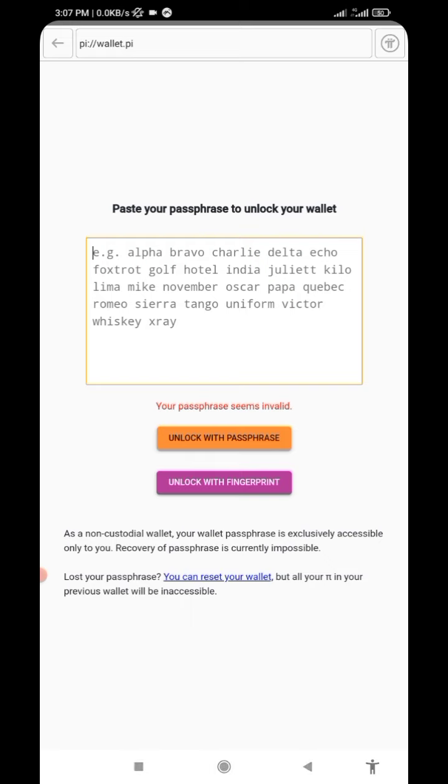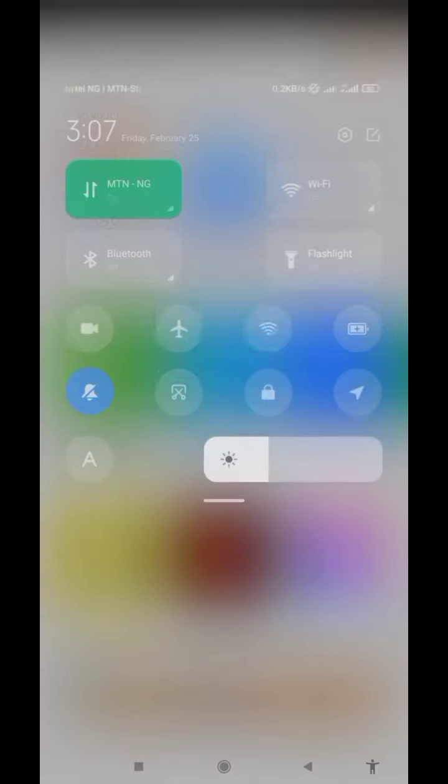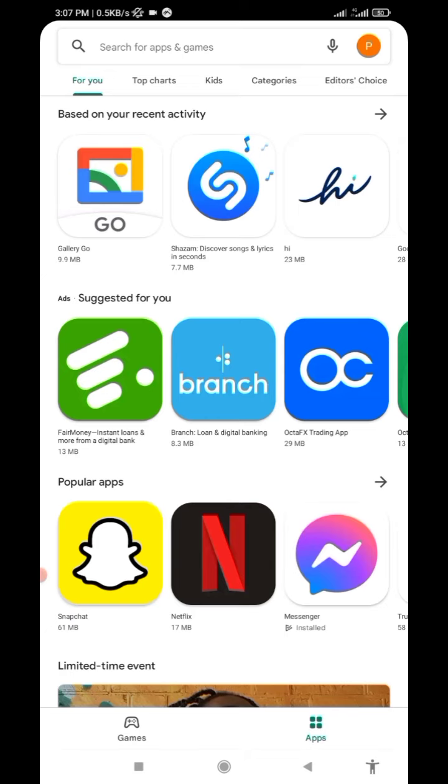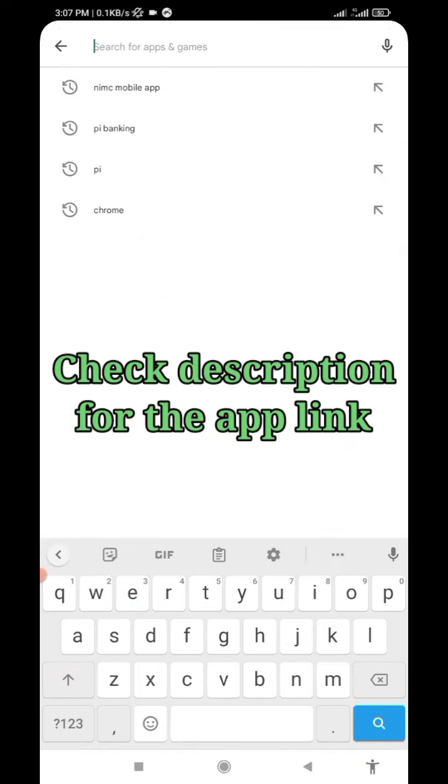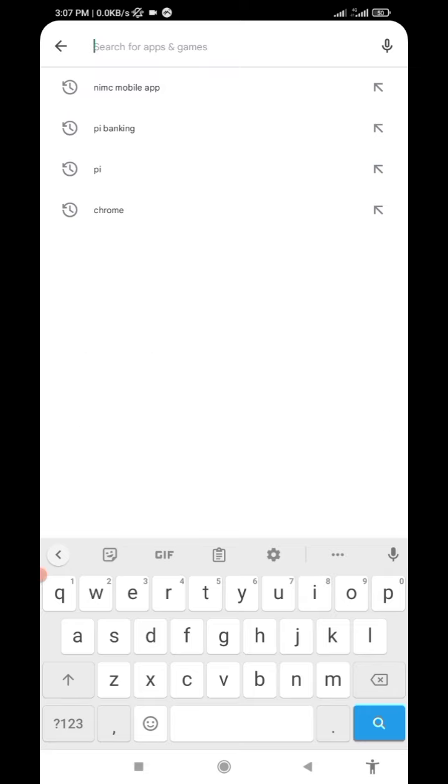And if you are too lazy to write it down, there's another solution for you. Once you have copied the passphrase, go to the Play Store. We'll be using one app called Standard Notes. You can save any type of file in that Standard Notes app. Once you save everything using your Gmail login details, no one will be able to have access to what is in your notes.